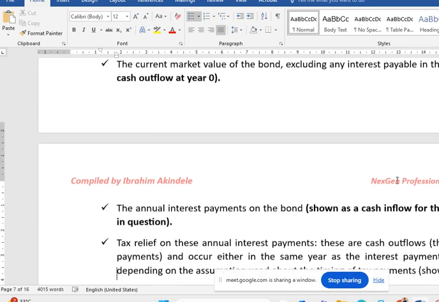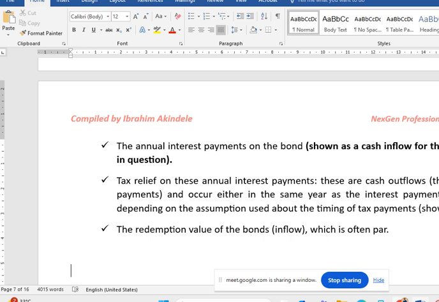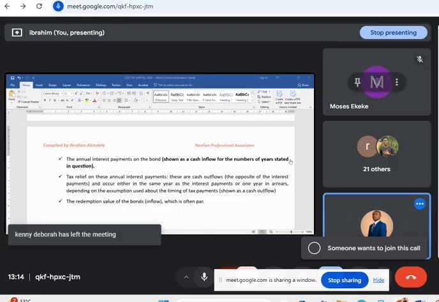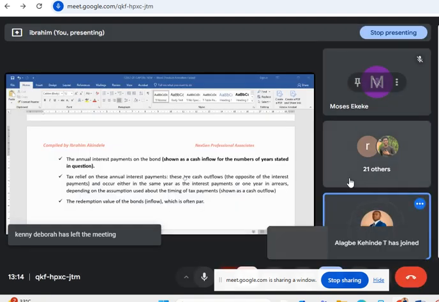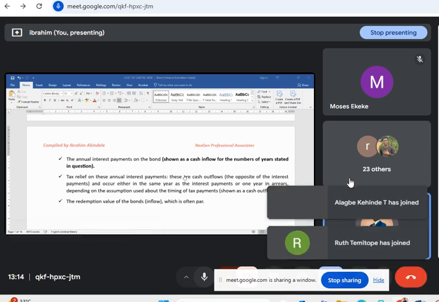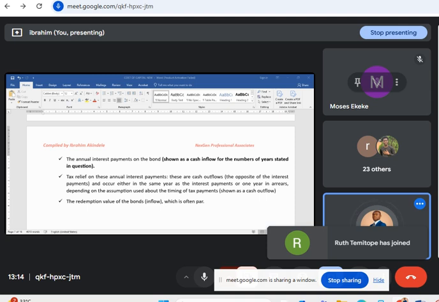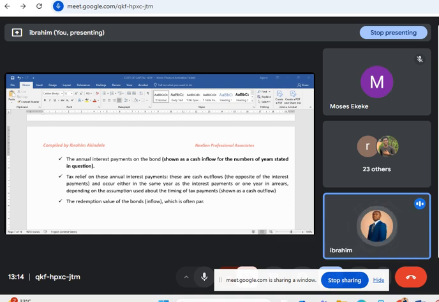Now, the redemption could be at a discount, or at a premium. All of us did business finance in school to some extent. When you get to bond valuation, your lecturer will explain more on that. If a redemption is at a discount, it means that it is below the market price.